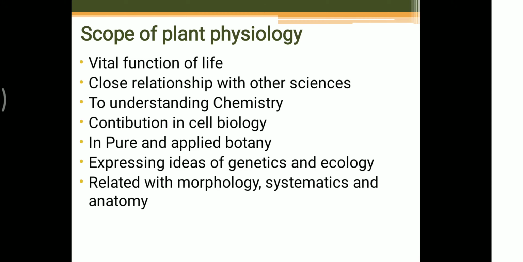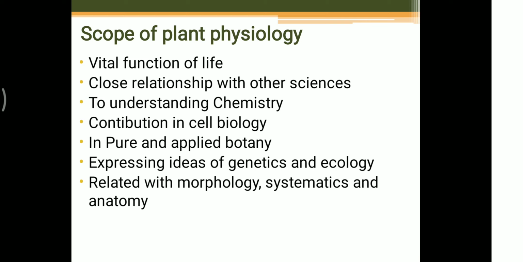Next one is related to morphology, systematics and anatomy. These are the basic sciences. Morphology is the study of the external parts. Systematics is the systematic study of the plant related to taxonomy, and anatomy is the internal study of plant parts.